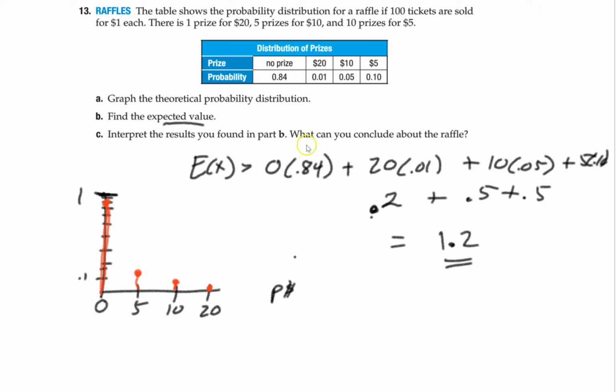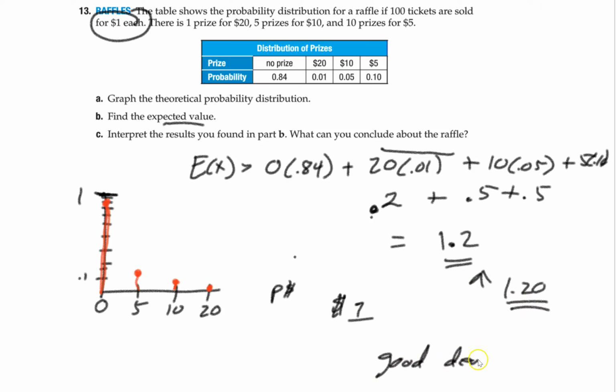Compared to the results you found in part B, what can you conclude about this raffle? Now, let's see. Tickets are sold for $1 each. I expect to get $1.20 each. So it's a pretty good raffle. I would take that raffle. You pay $1, you expect to get $1.20. Now, again, most of the time you're not going to get anything, but the odds are strong enough that you might get 5 or 10 at some point and make it all worth it. So this is a good deal for the player, bad deal for the dealer.